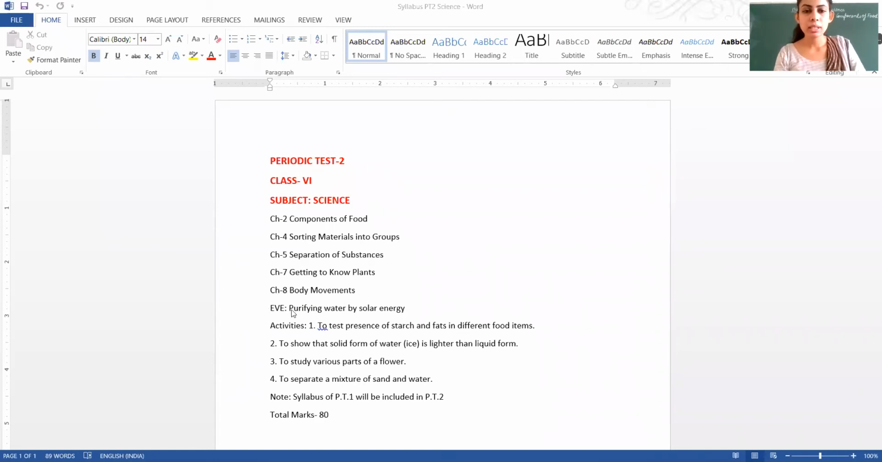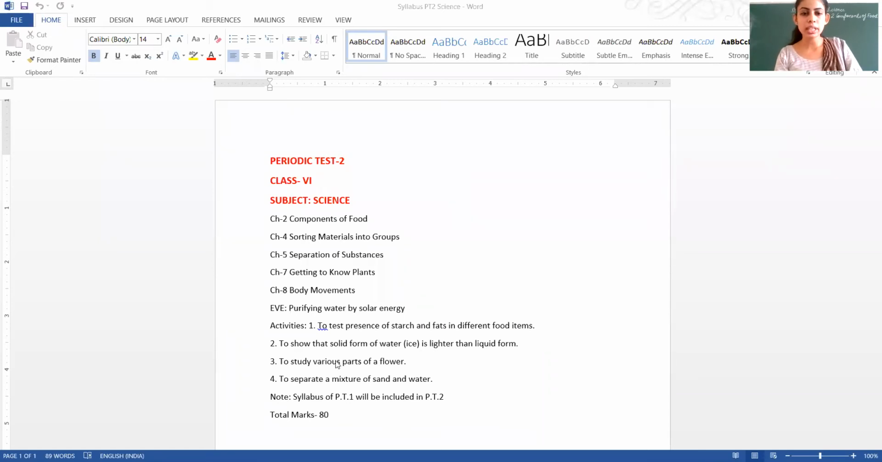The EVS topic is purifying water by solar energy, and there are 4 activities in PT2 that we will cover. The first one is to test the presence of starch and fats in different food items. In chapter number 2 you will know about starch and fats. The second is to show that the solid form of water, that is ice, is lighter than the liquid form.